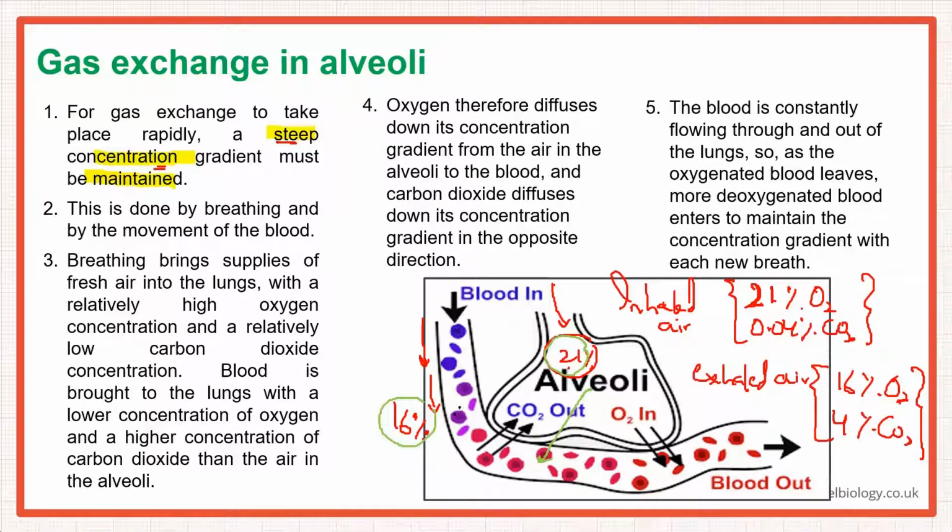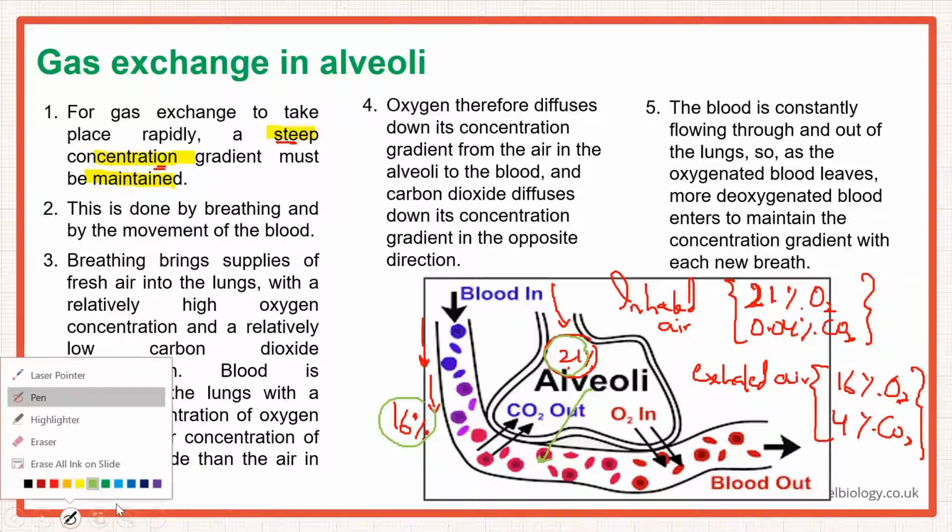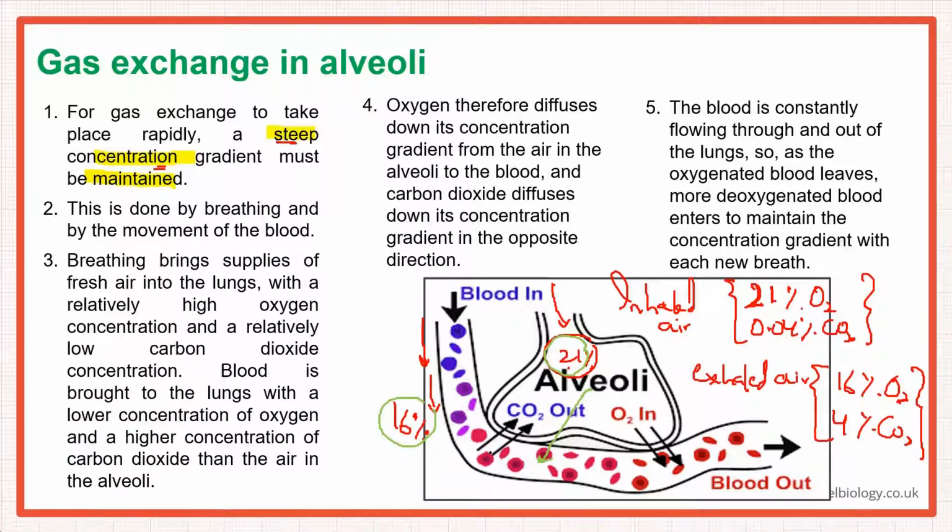Okay, so there's a concentration gradient. All right then. And if you look at carbon dioxide here in this deoxygenated blood, it is 4%, right? And the one which is coming in is 0.04%. So look at the concentration gradient here. What will happen because of that?